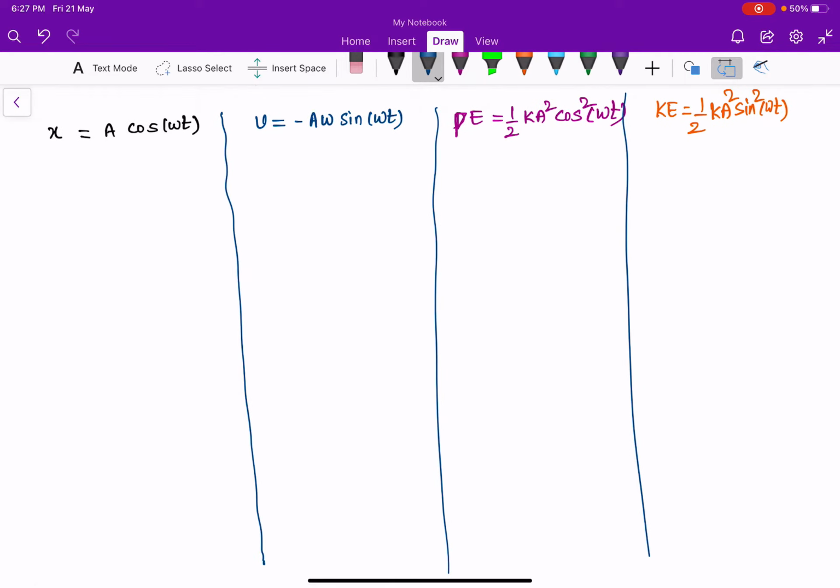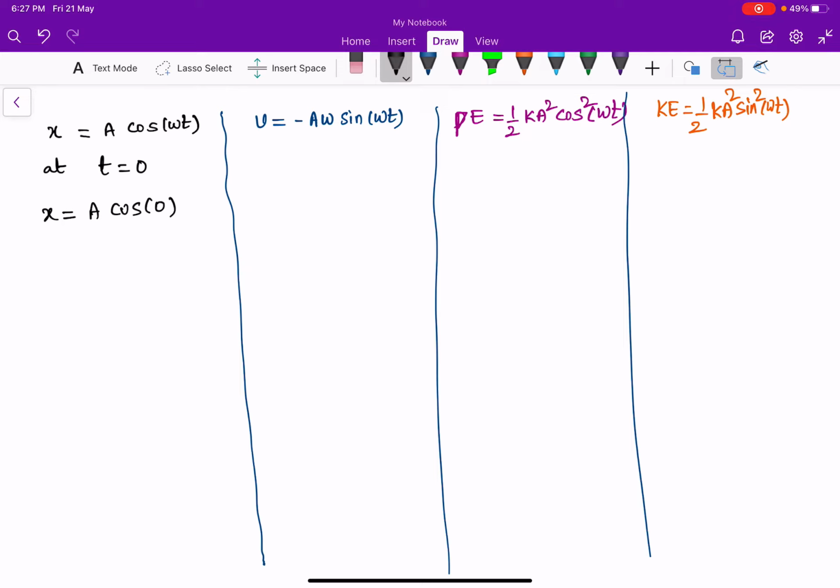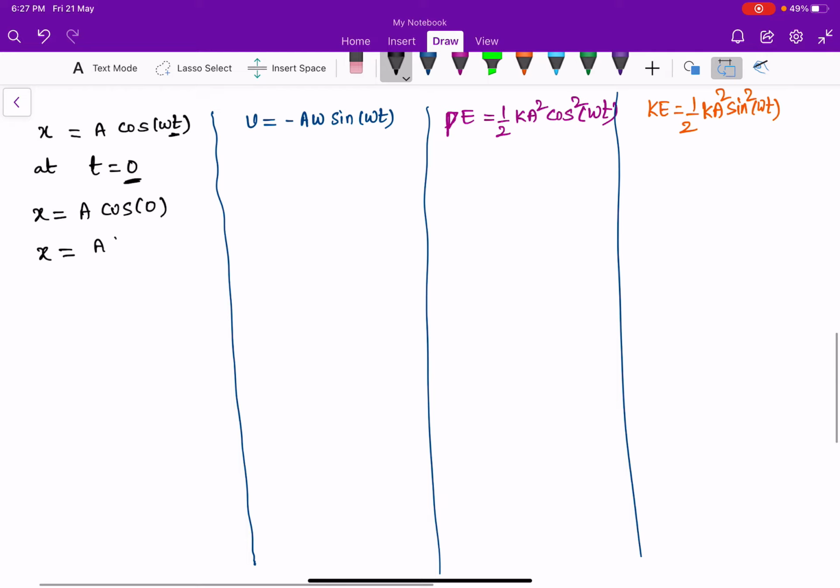See, at t equal to 0, x equal to a cos 0. Cos 0 is nothing but 1. Therefore, I simply substitute t equal to 0 here. Cos omega into 0 is cos 0. A cos 0 is nothing but a into 1. Therefore, x equal to a. At t equal to 0, the particle is at the positive extreme position.